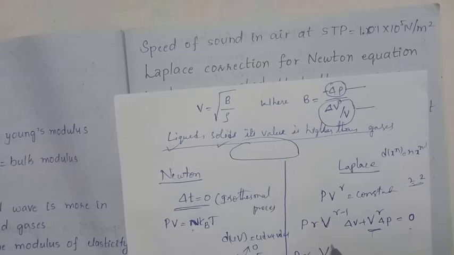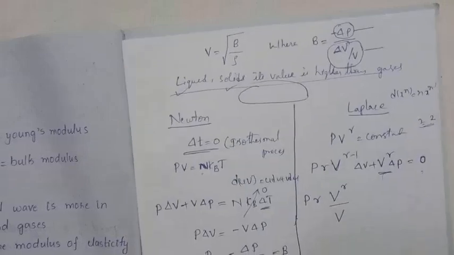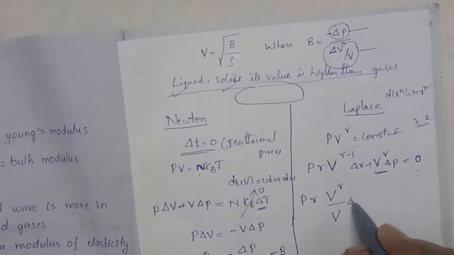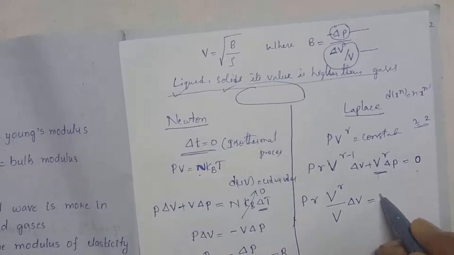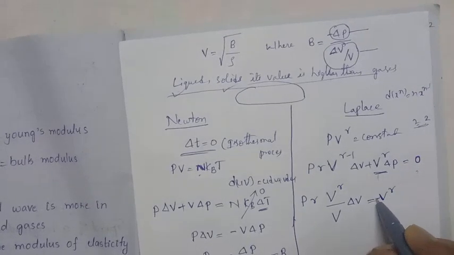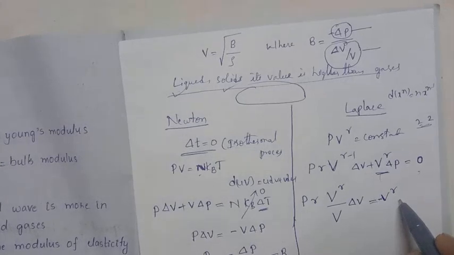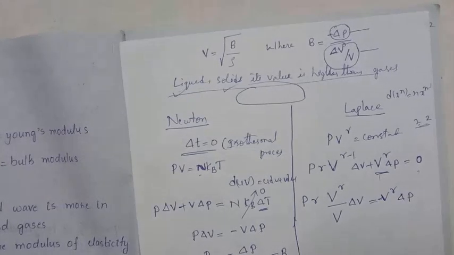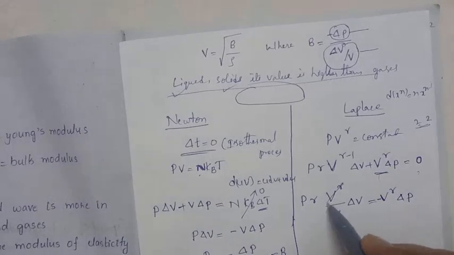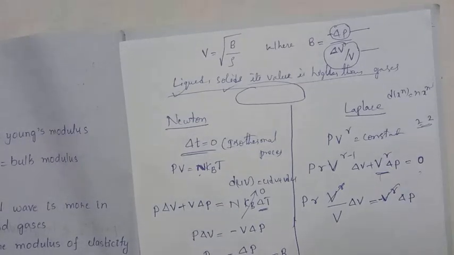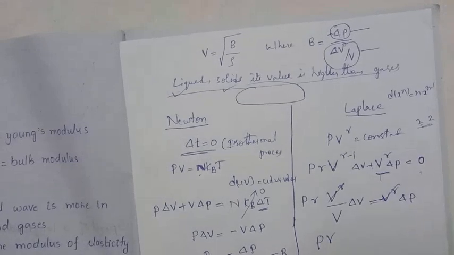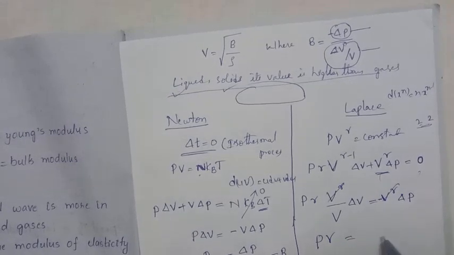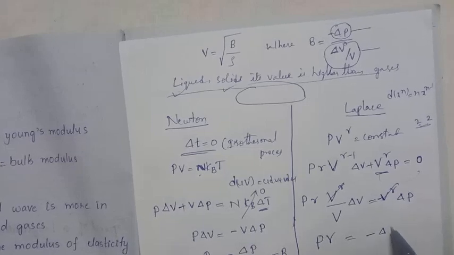So V power gamma by V into delta V is equal to, taking that side, minus V power gamma into delta P. So here V power gamma gets cancelled, and P gamma is equal to minus delta P by,